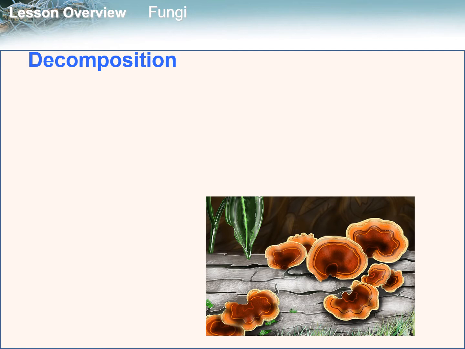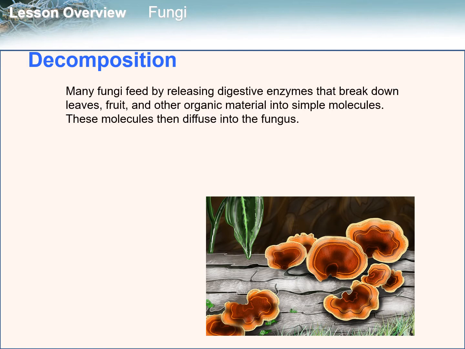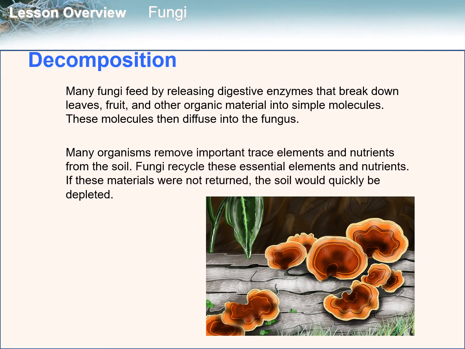So how do fungi help in decomposition? Many fungi feed by releasing digestive enzymes that break down leaves, fruit, and other organic material into simple molecules. These molecules then diffuse into the fungus. Many organisms remove important trace elements and nutrients from the soil. Fungi recycle these essential elements and nutrients. If these materials were not returned, the soil would quickly be depleted.